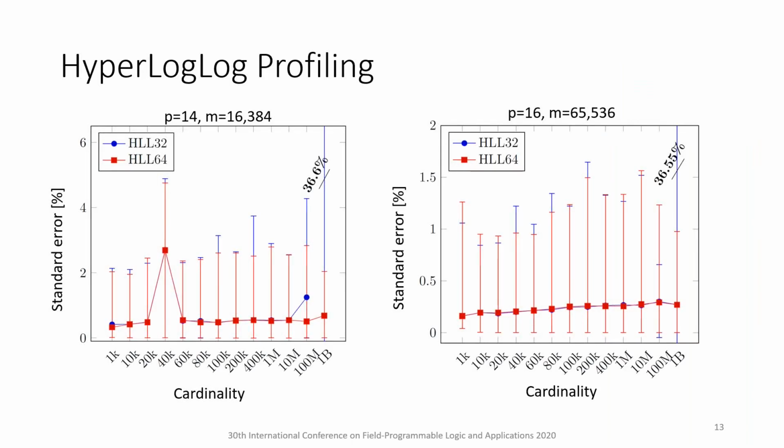We profiled hyperloglog in the combinations of precision parameters with p equal to 14 and 16, and the hash sizes of 32 and 64-bit. The profiling is done to obtain the standard errors against different cardinalities. We used synthetic data sets that are generated by randomly sampling in the range 0 to 2 to the power of 32 minus 1. The corresponding graphs with standard error in percentage on the y-axis and cardinalities on the x-axis are depicted on the slide. The left-hand side graph shows the standard error rates with precision p equal to 14. With hash size of 32-bit, the error bars for different cardinalities are plotted in blue.